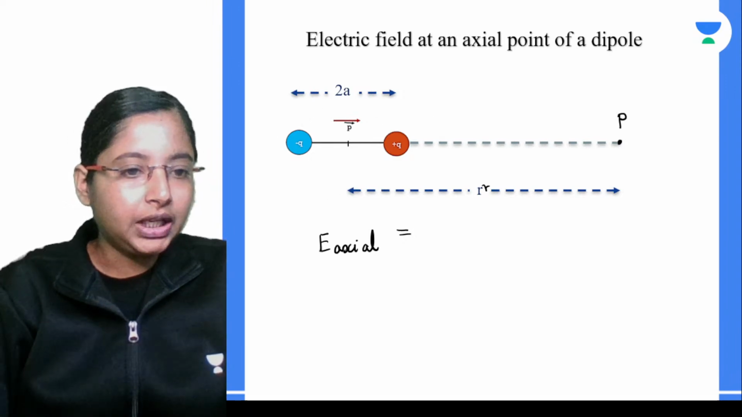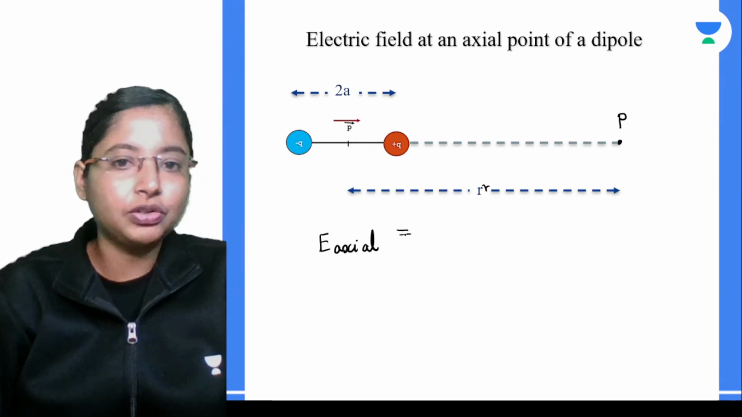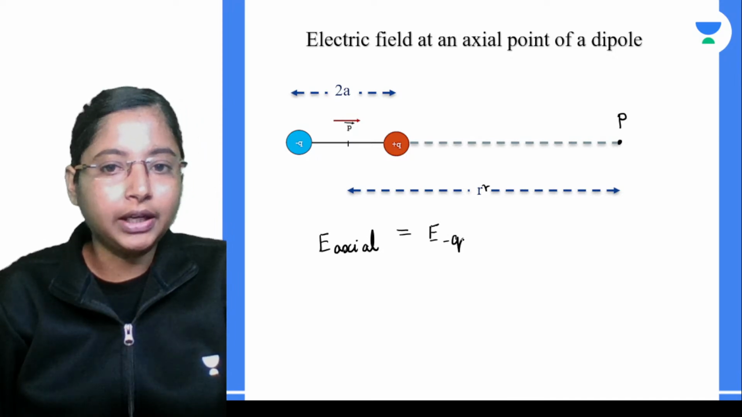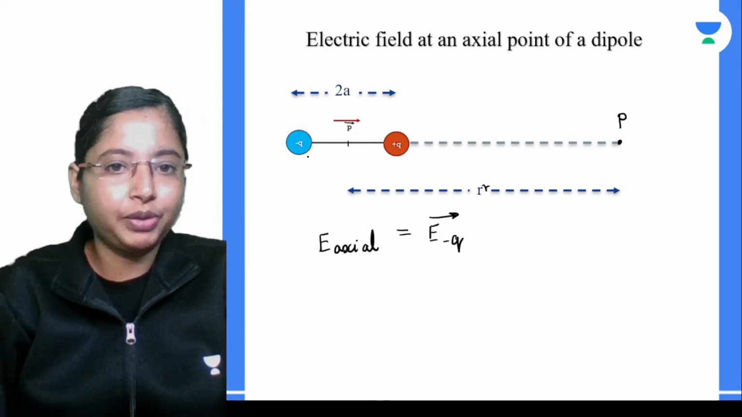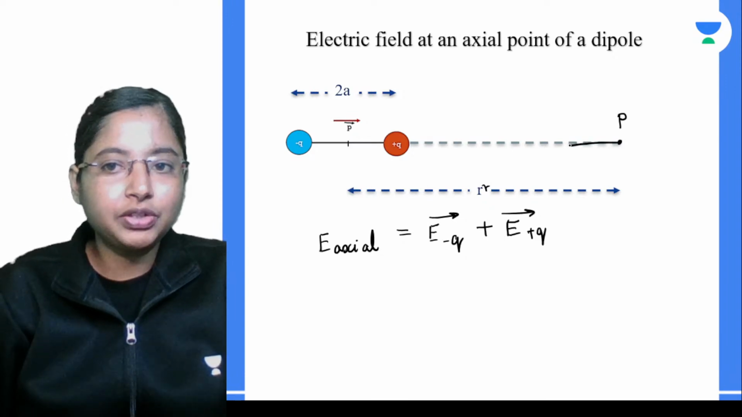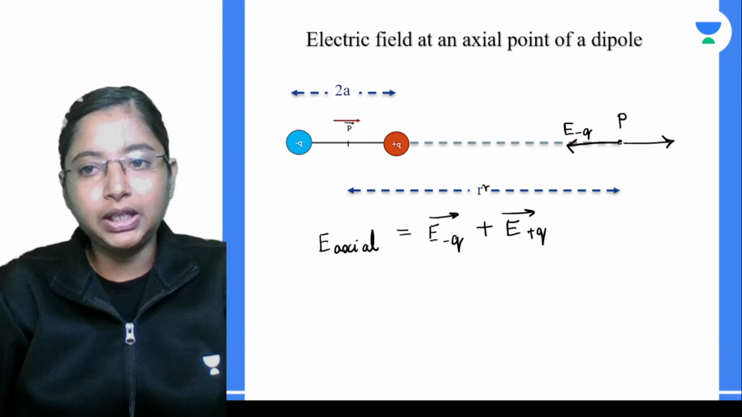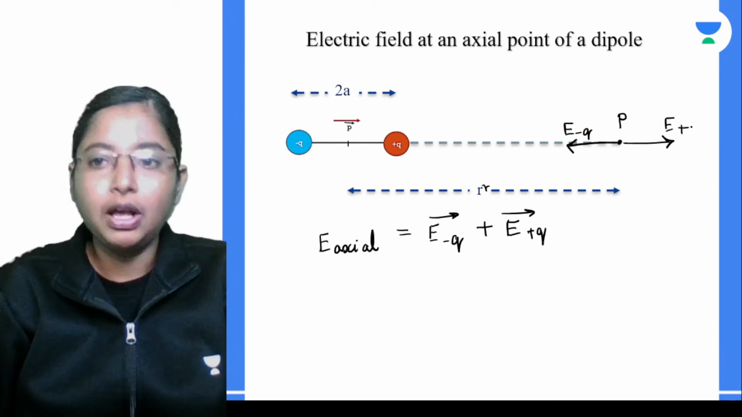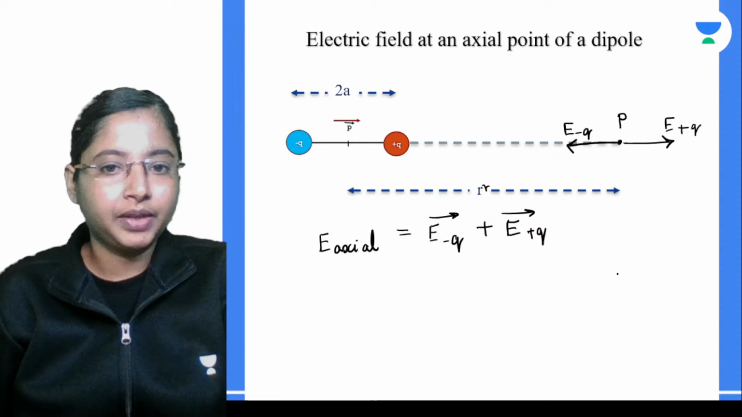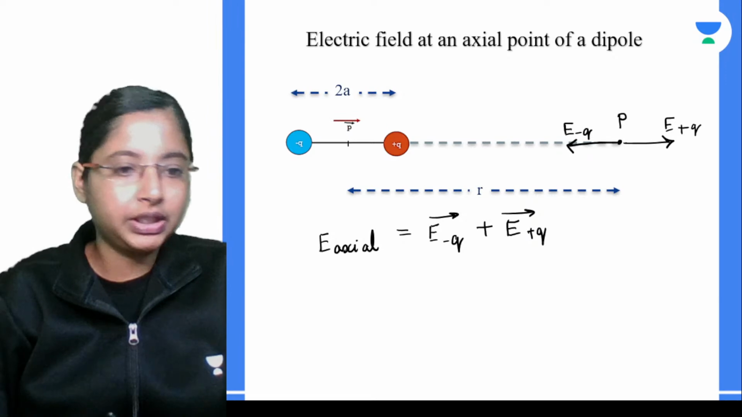So this test charge will experience a force of attraction because of this negative charge, and it will experience a force of repulsion because of this positive charge, the test charge being a positive charge. Now those forces give you the total force. So what would be the total force in this case?